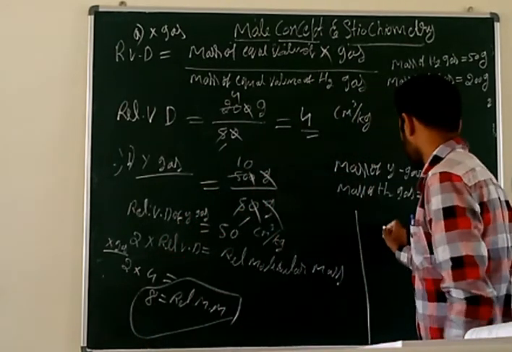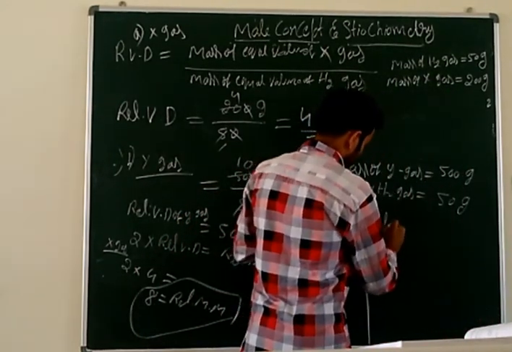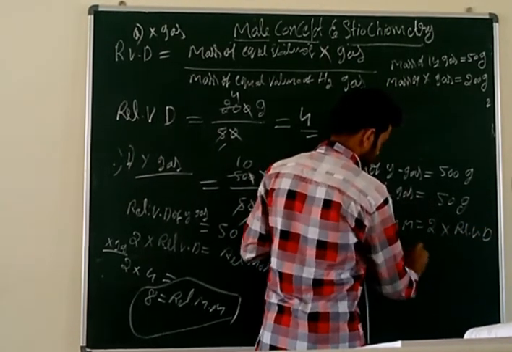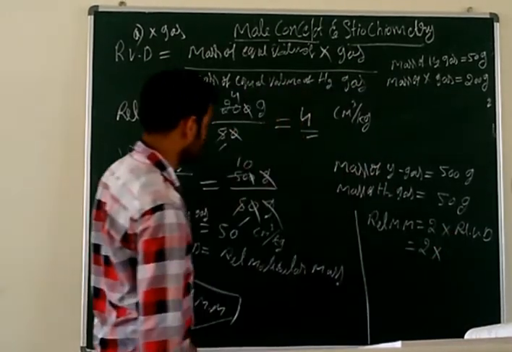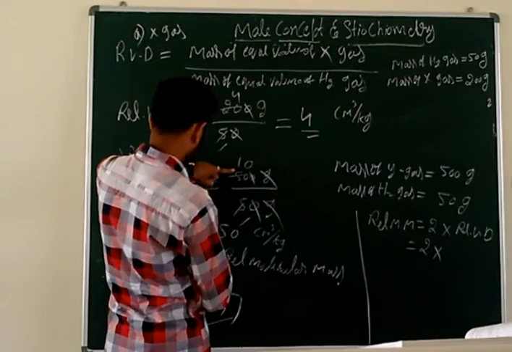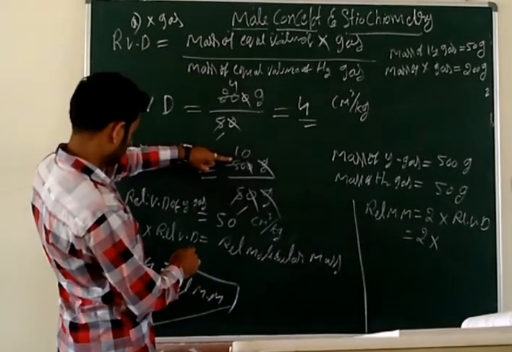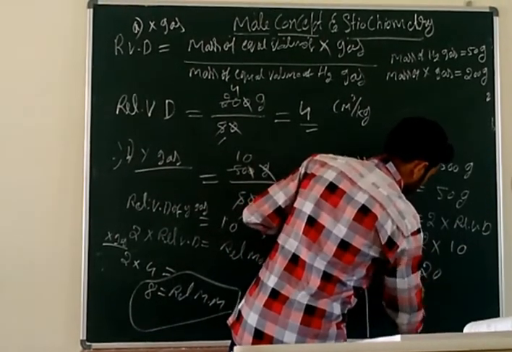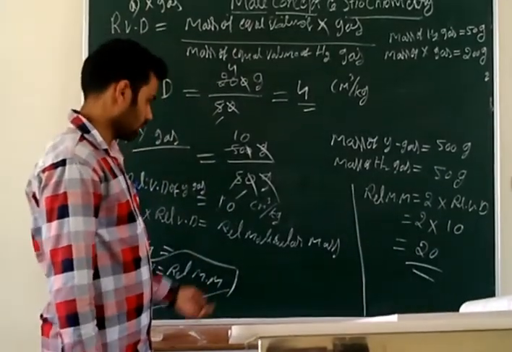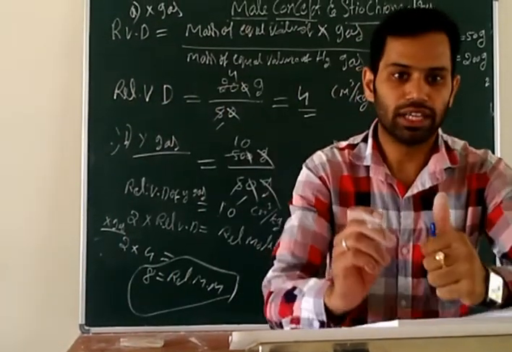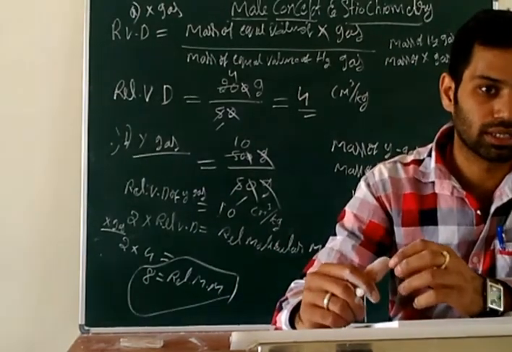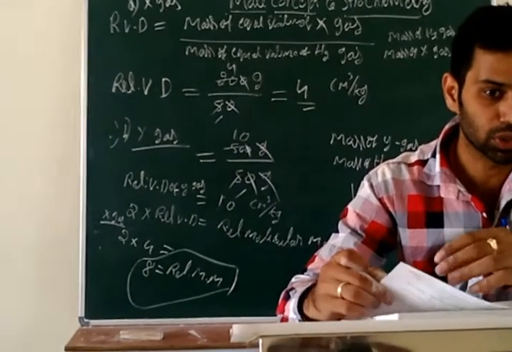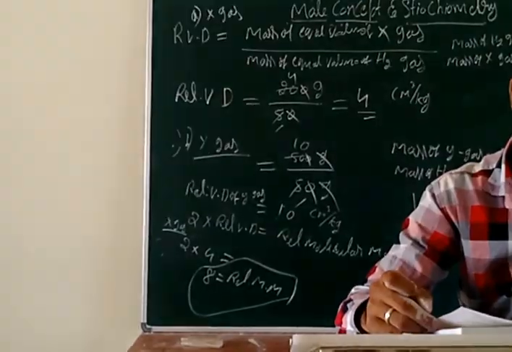Similarly, find the relative molecular mass of Y gas. Relative molecular mass is equal to 2 into relative vapor density of Y gas. How much did we calculate here? 10. So 10 2s are 20. So this is the relative molecular mass. Like this you find the relative vapor density as well as the relative molecular mass. Write the formula, that is important, and write the data they gave one by one. Then substitute in the formula. That's it. You will get the answer.